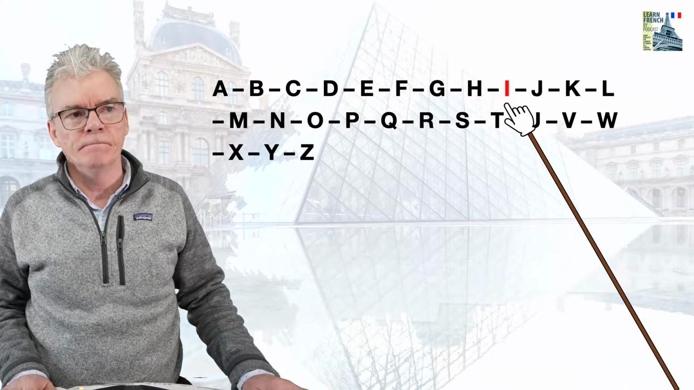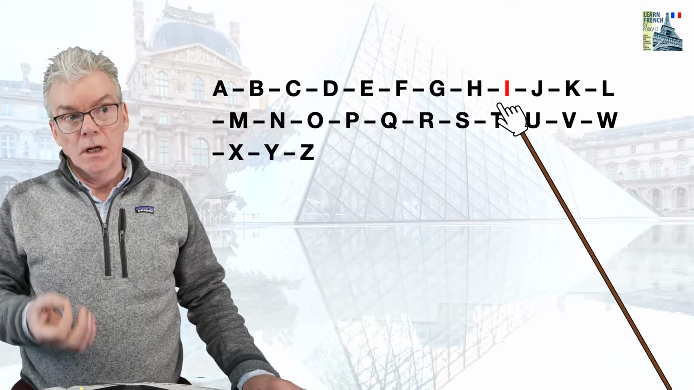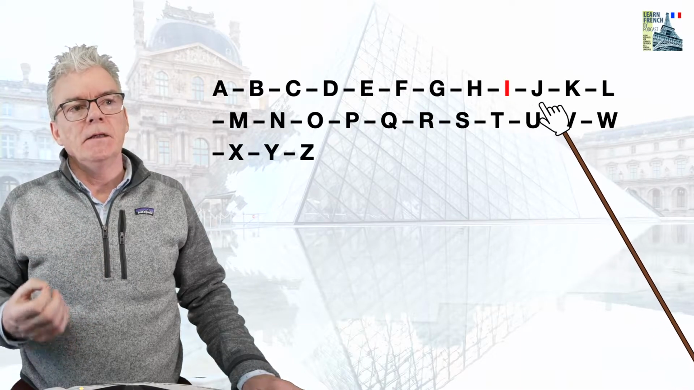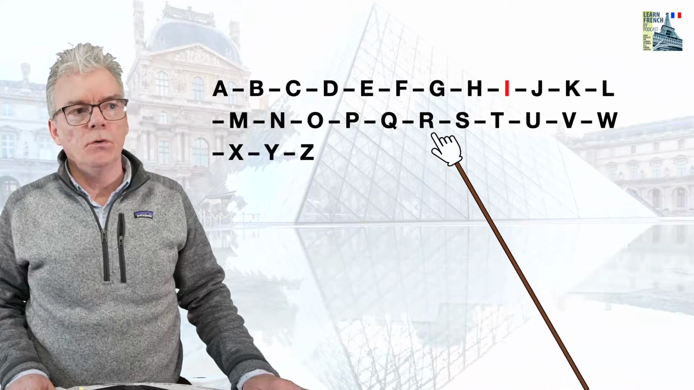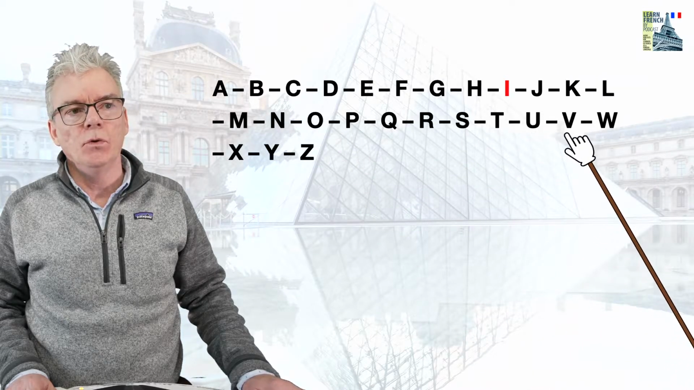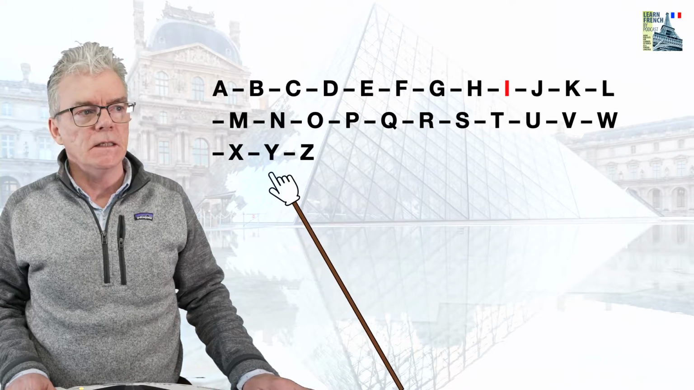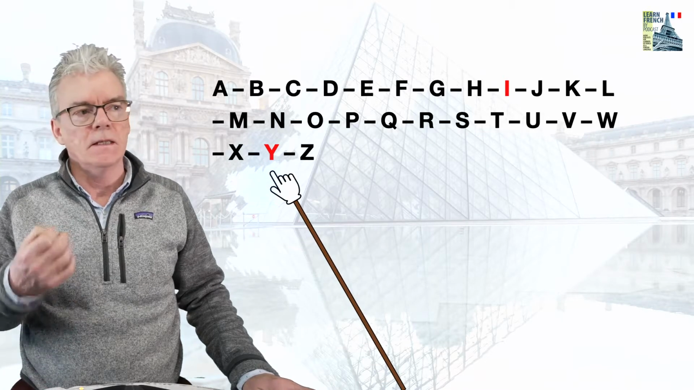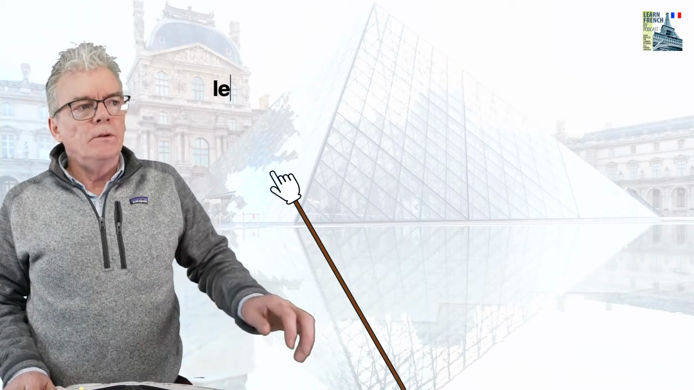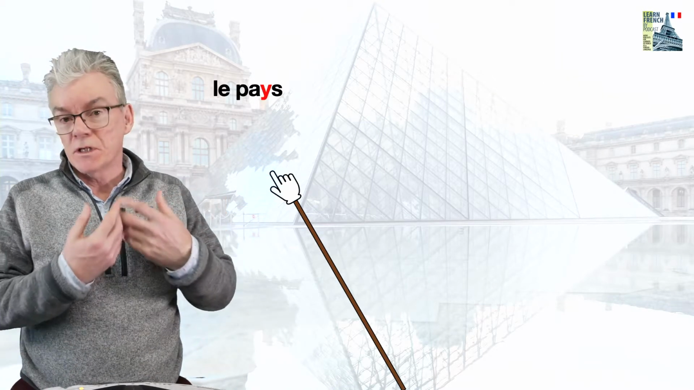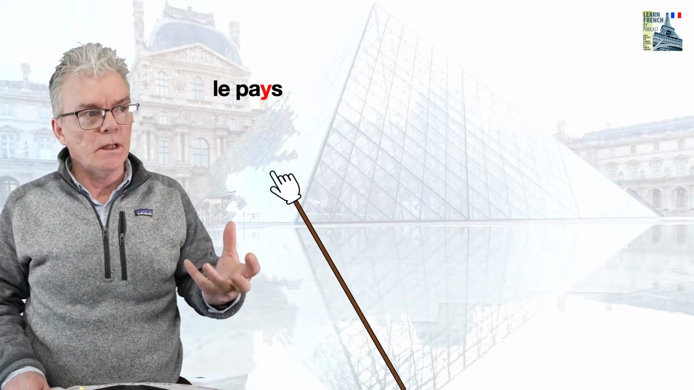H, I, which is the vowel I in English. I, J, K, L, M, N, O, P, Q, R, S, T, U, V, W, X, Y, Z. So that's the name of the letter Y. But what about when we're spelling words?